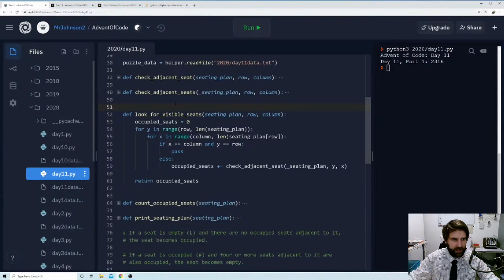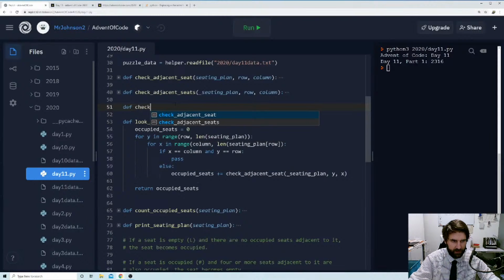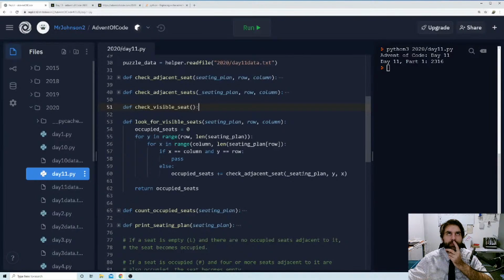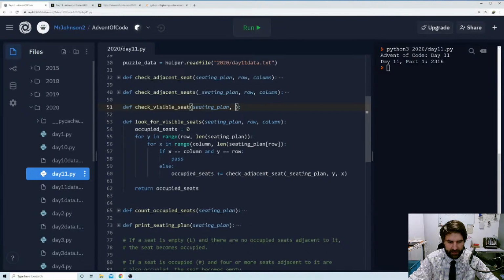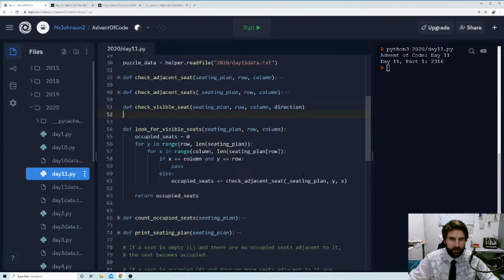So I want a check visible seat. So def check visible seat. And I guess actually check visible seat could just take in a starting position and a direction, right? And then we could just get it to change based on that direction. Let's try that. So let's give it a seating plan. Let's give it a row, a column, and a direction.